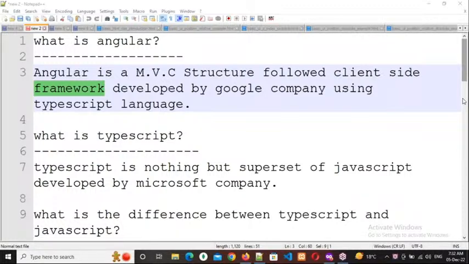Why do we require SEO friendly URLs? For example, you are developing a movie articles website. What happens? Somebody doesn't know your application directly; they will search in Google only. They will search something like Prabhas latest news, or Prabhas Adipurush trailer.